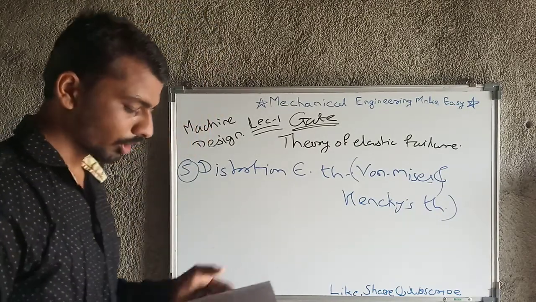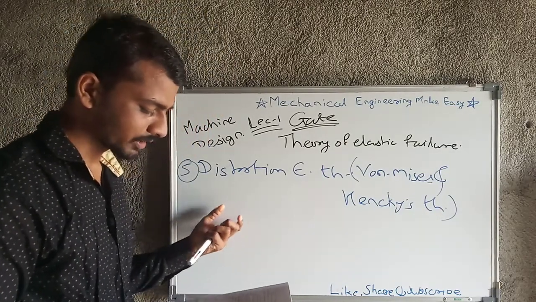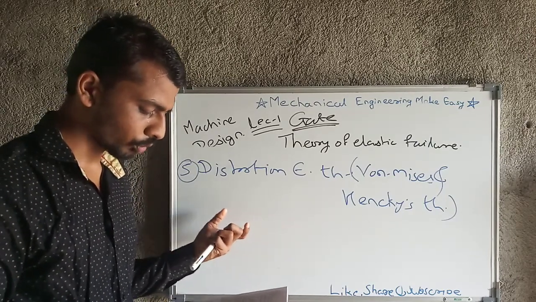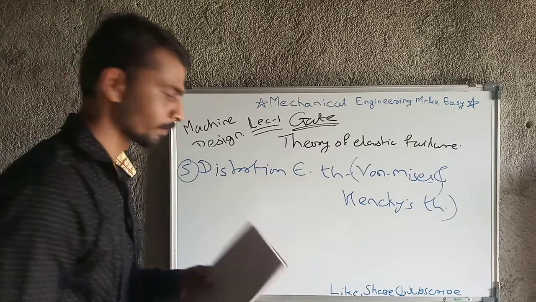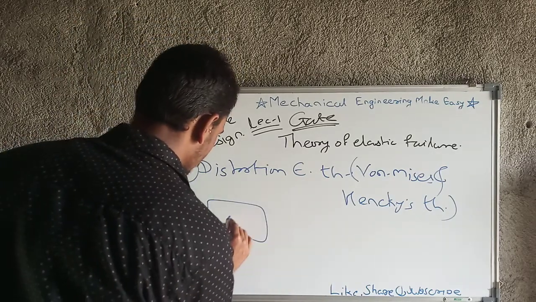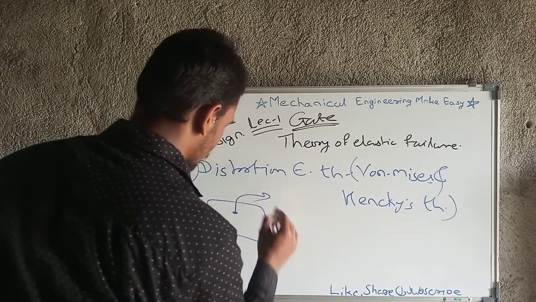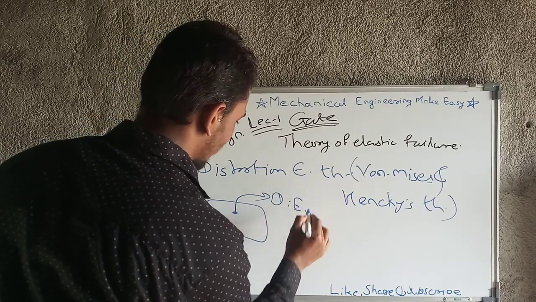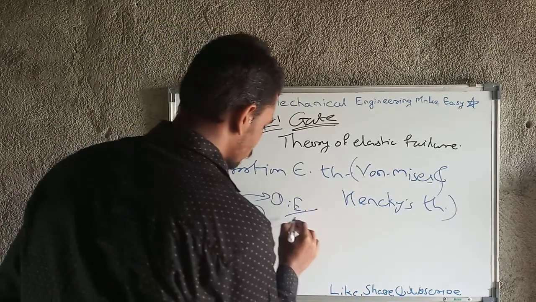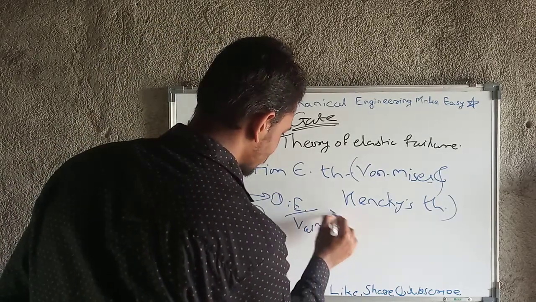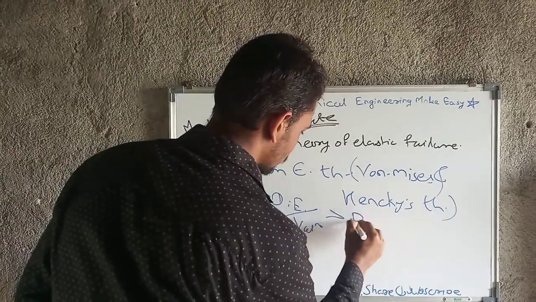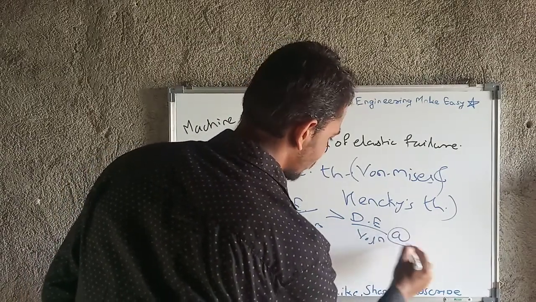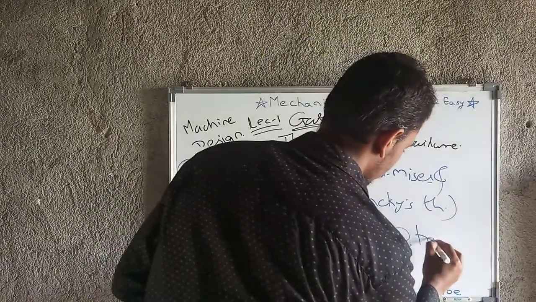Yielding will occur when the total distortion energy absorbed per unit volume due to the applied load exceeds the distortion energy absorbed per unit volume at the tensile yield point. If this is a component, for example, at this point the distortion energy absorbed per unit volume exceeds the value of distortion energy absorbed per unit volume at the tensile yield point.